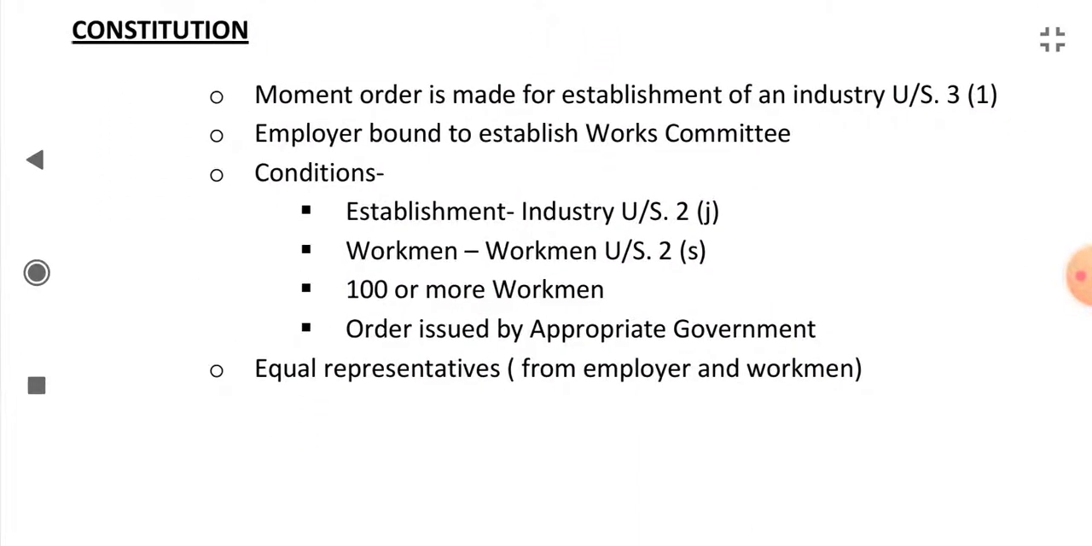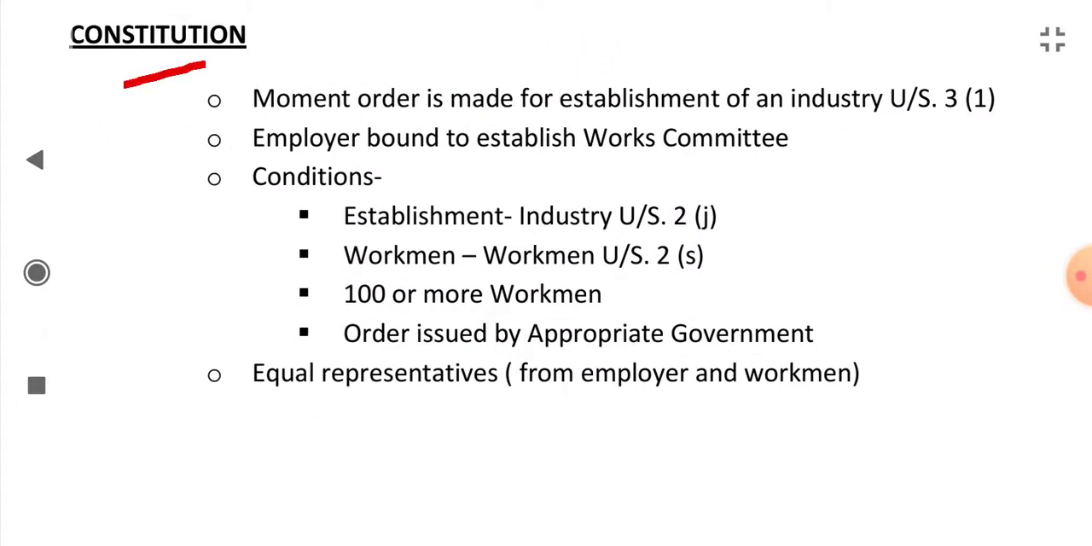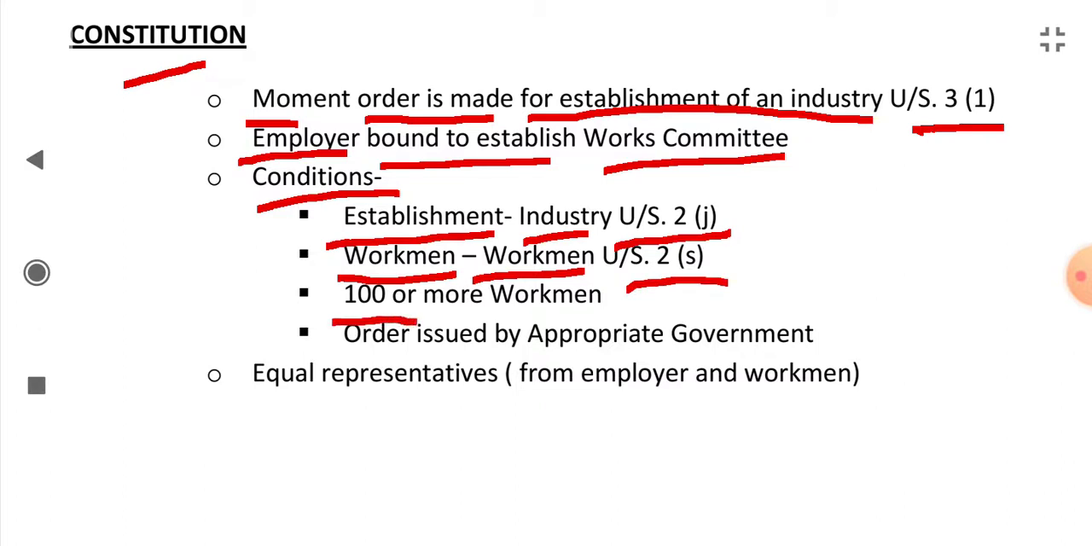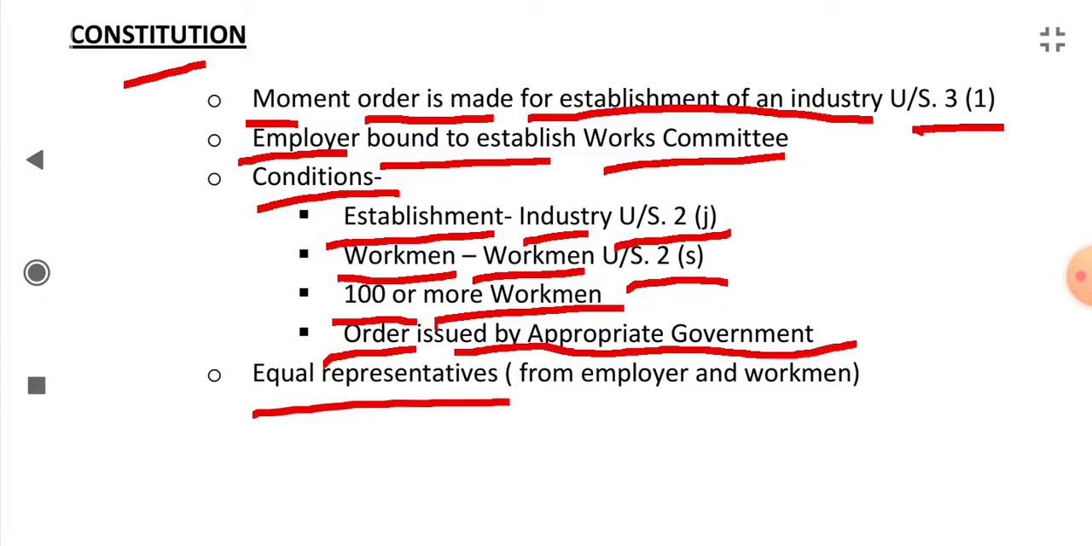What is the constitution or structure of works committee? The moment an order is made for establishment of an industry under section 3(1), the employer is bound to establish works committee. Okay, what are the conditions? The establishment should be an industry under section 2J. The workmen should be workmen under section 2S. There should be at least 100 or more workmen. The order should be issued by appropriate government. There should be equal representatives in the works committee from employer and workmen.